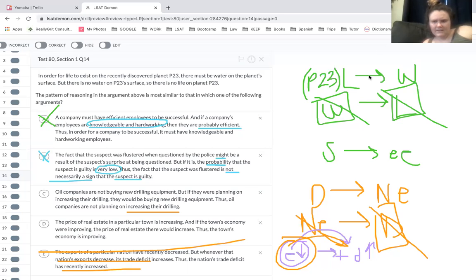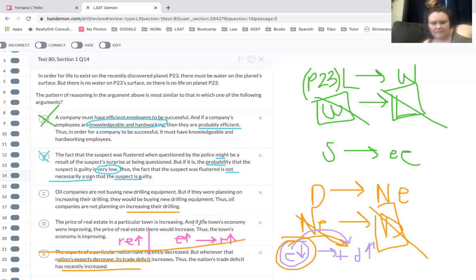All right. And then D says the price of real estate in a particular town is increasing. So real estate is increasing. And if the town's economy were improving, the price of real estate would increase. Thus, the town's economy is improving. So this is kind of the same as E, right? No, this isn't false. This is not valid.